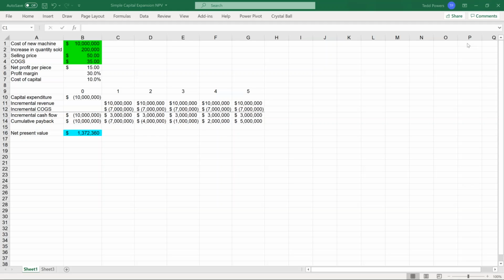In this simple capital budgeting example, we plan to spend $10 million to buy a new piece of equipment, which will allow us to increase our annual production by 200,000 units. Our sales department tells us that they can sell those units for $50 a piece, and our production department tells us that it will cost about $35 to make each unit.